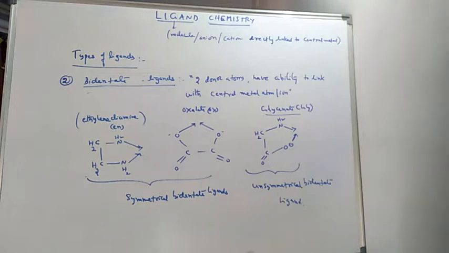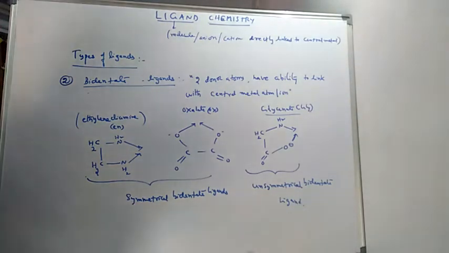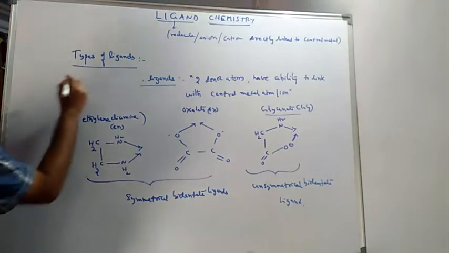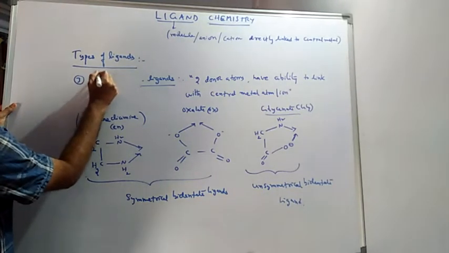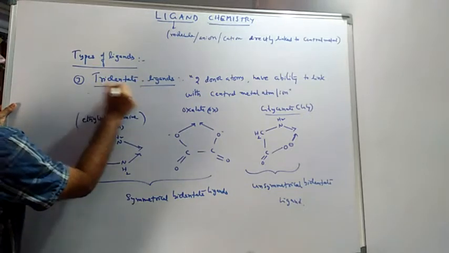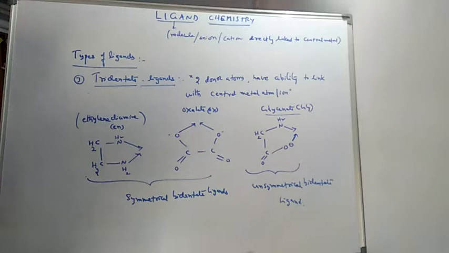Now, next we are going to see tridentate ligands. The third one, tridentate ligands.